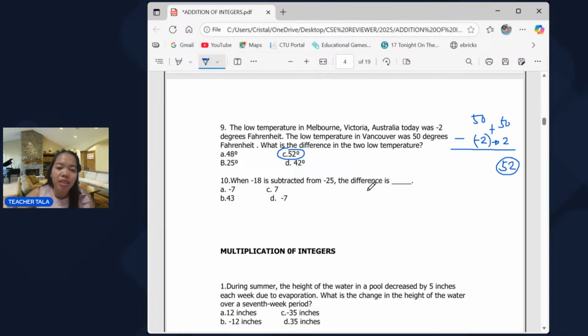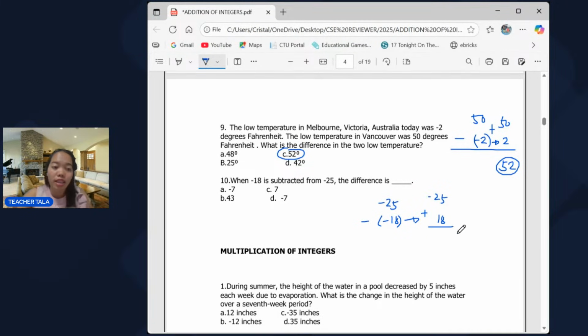Okay, next, number 10. When negative 18 is subtracted from negative 25, so meaning yung minuend natin is negative 25 minus negative 18. So we need to change the sign of our subtrahend, and it will become plus na, no? Tapos magiging positive 18.